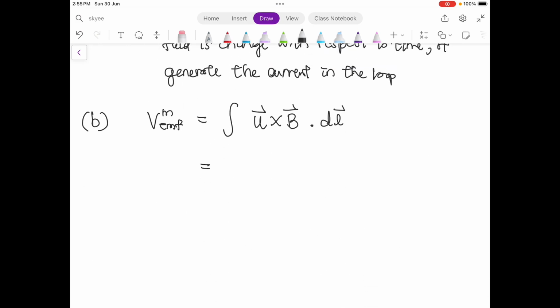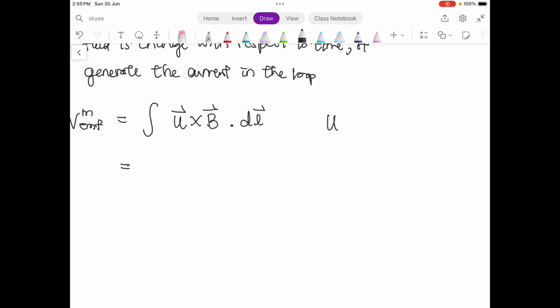You can just leave the U here, U cross with the B, or we want to replace the U. Because the U is equal to the distance over time, and the distance is given.